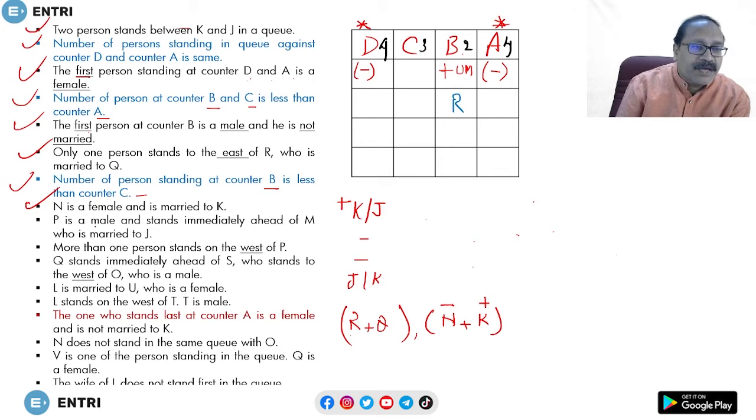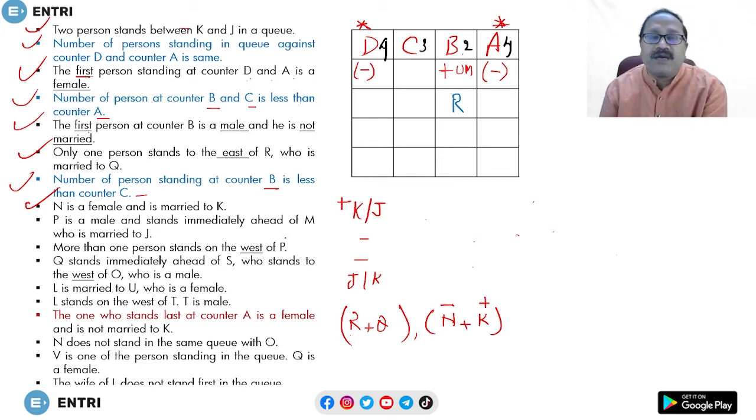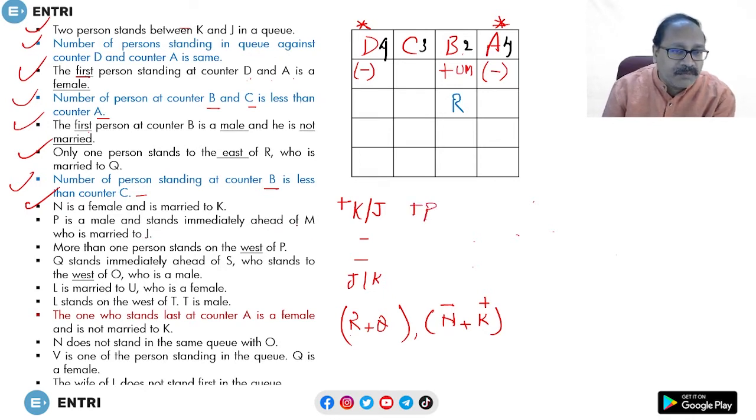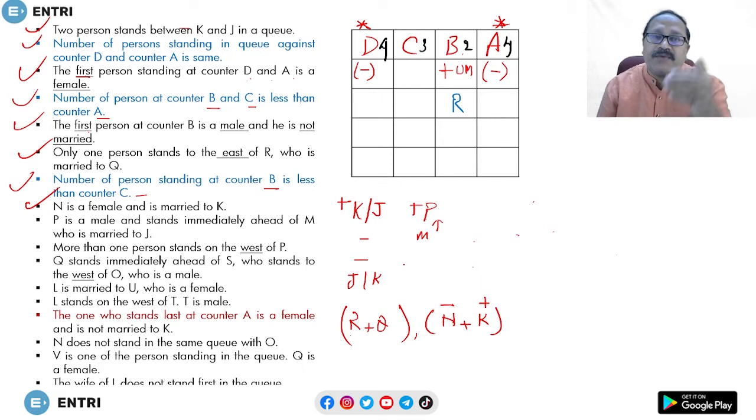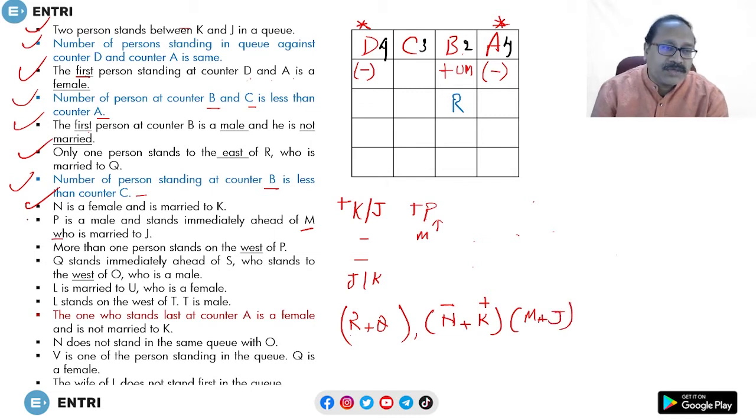The next point: P is male and stands immediately ahead of M, who is married to J. So, P male, write this down: P male and standing immediately ahead of M. M కి immediately ahead గా P నిలబడి ఉన్నాడు. ఫ్రంట్ నుంచి తీసుకున్నాం అంటే P followed by M. And M గురించి ఇంకొక స్టేట్మెంట్ ఉంది, who is married to J. So M and J are married to each other. That statement కి మేము సింపుల్ గా డాటా ఫార్మాట్ లో కన్వర్ట్ చేస్తున్నాం ఇప్పుడు.